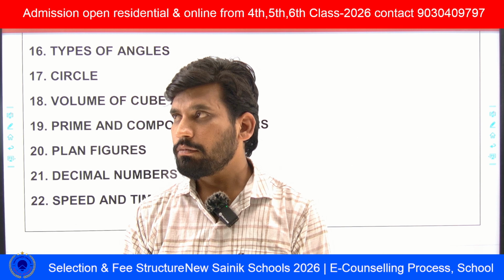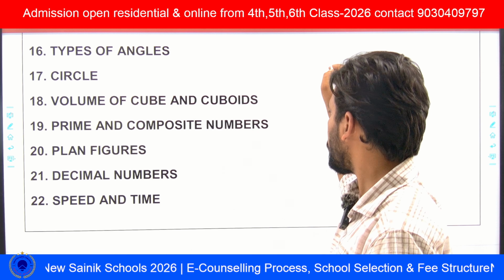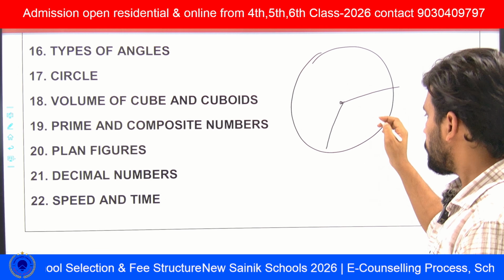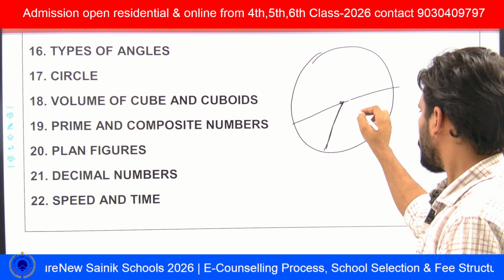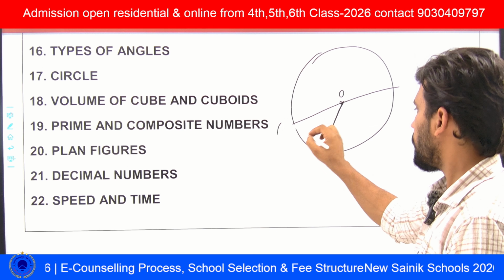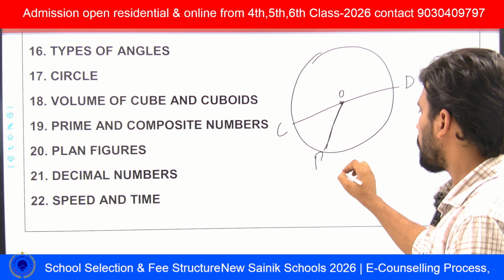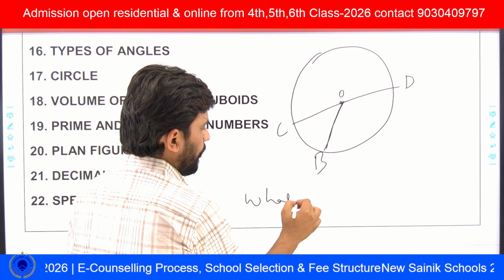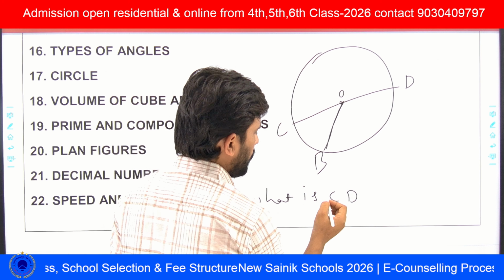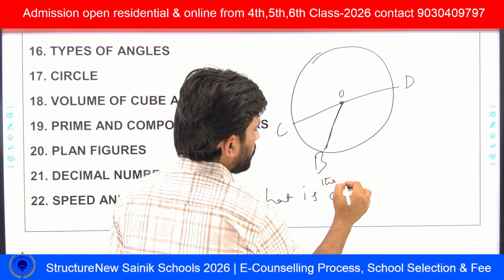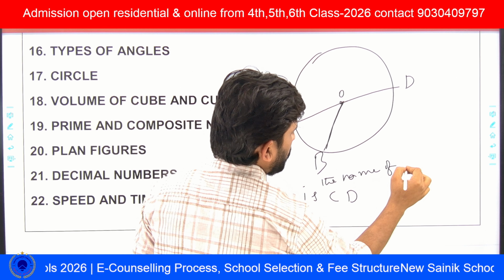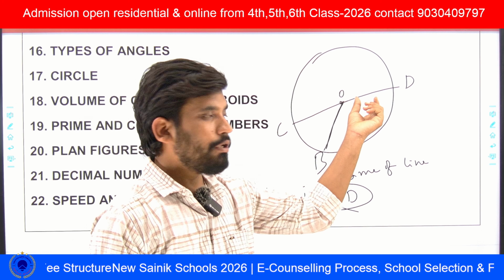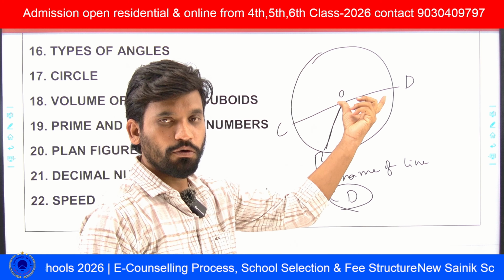He will give a figure with a center, with points O, C, D, B, and ask what is the name of line CD. CD is passing through the center, so CD is known as the diameter.